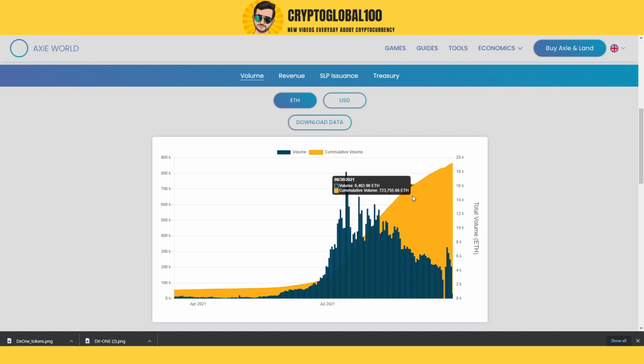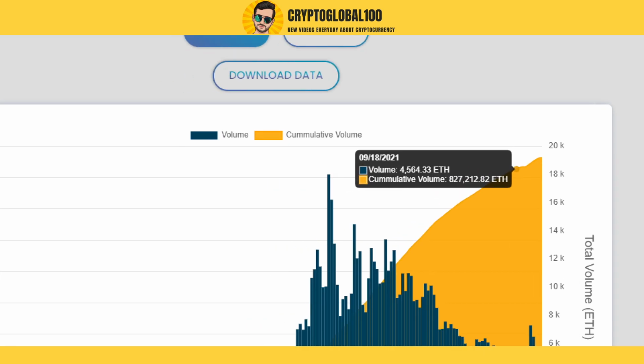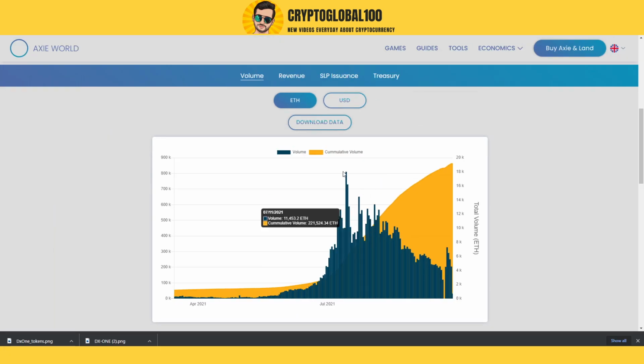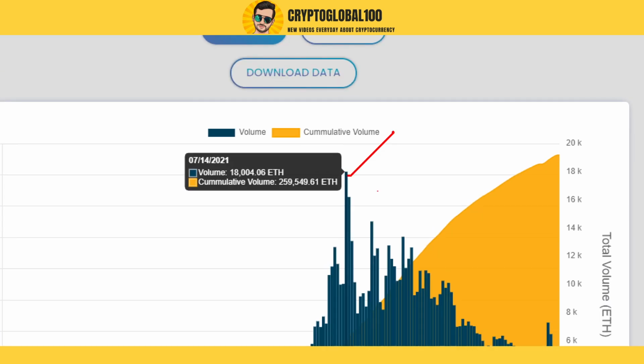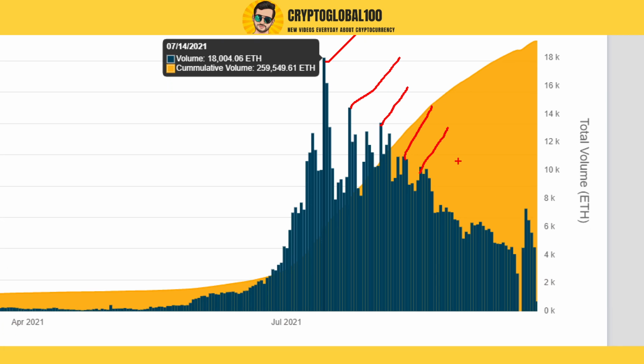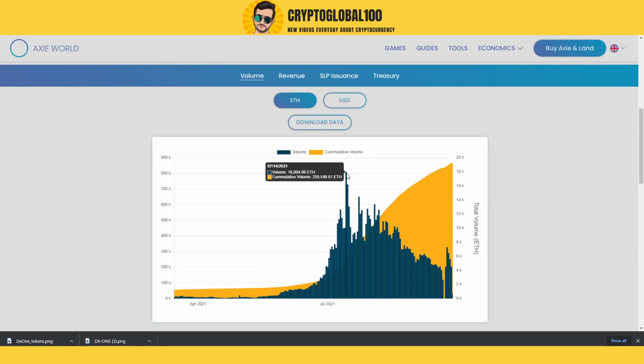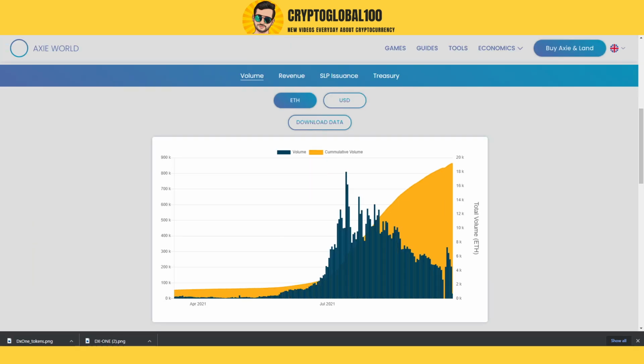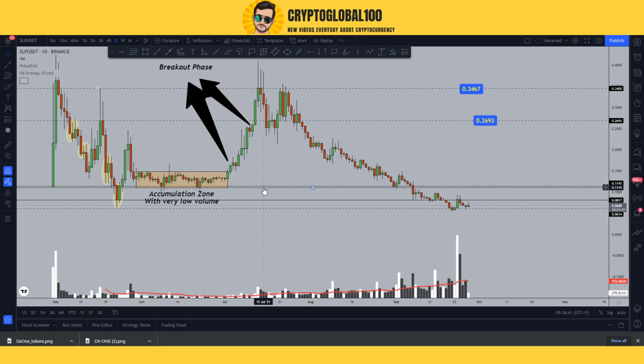You can see here this orange peak is the volume increasing, and it's a cumulative volume. The other is the per day volume, and it is the total volume. Now we're going to try to find out what happened on these peaks. Recently we saw a volume pump again, you can see here. First up would be the 14th of July, so we'll try to find out from the chart what happened on the 14th of July.